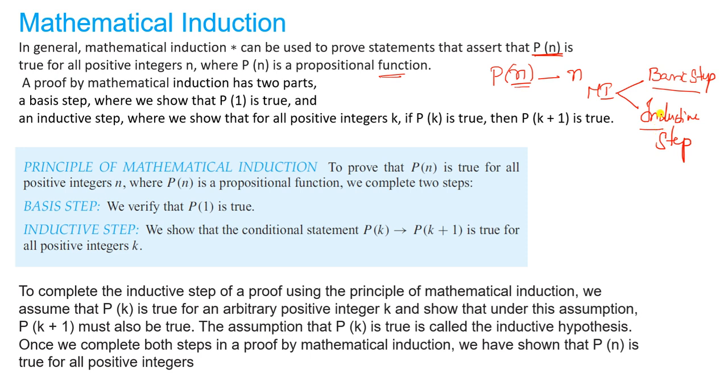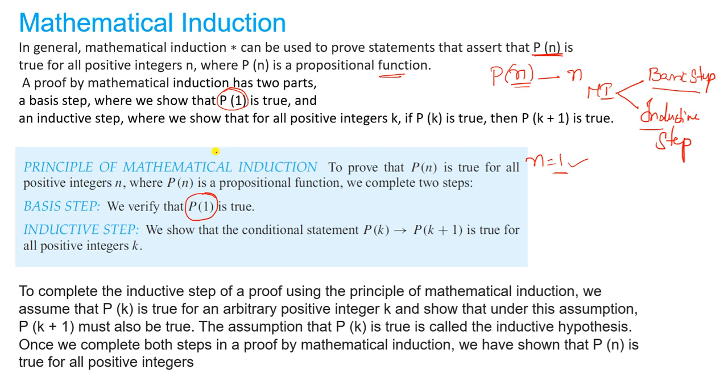With the help of these two steps we can prove that the particular function has a solution and it is verified. In the basic step, we have to prove P of n is true. Just take n equal to 1, or any n value which is initiated by the formula. So here, in the basic step, we only have to verify P of 1 as a true value.